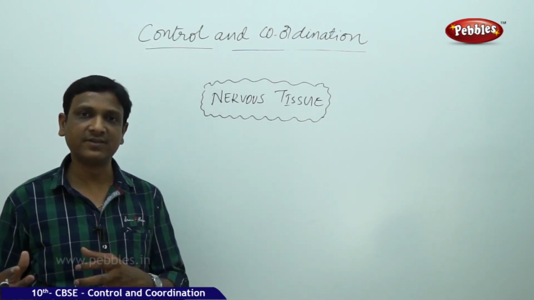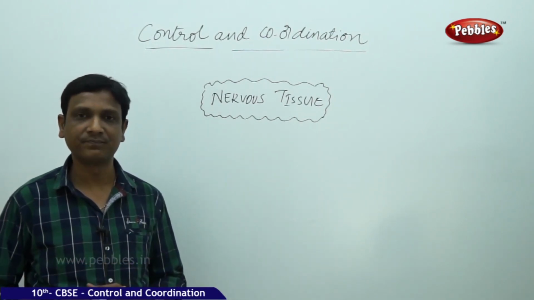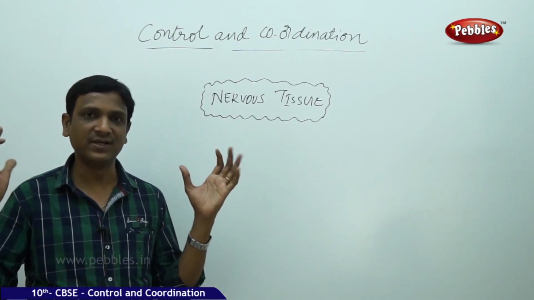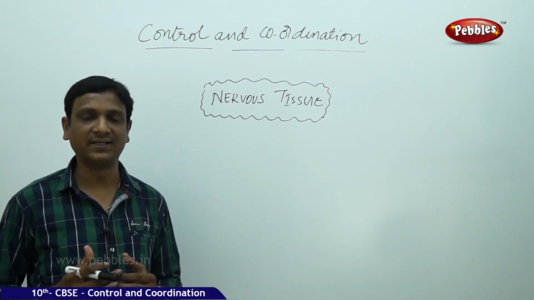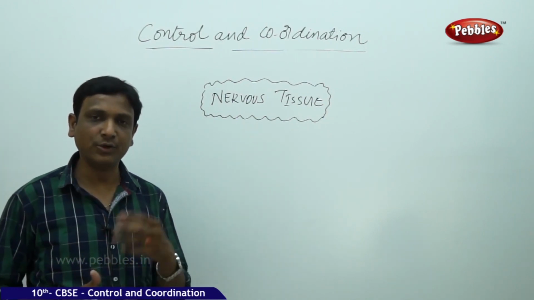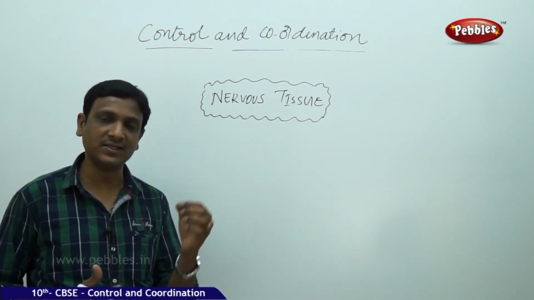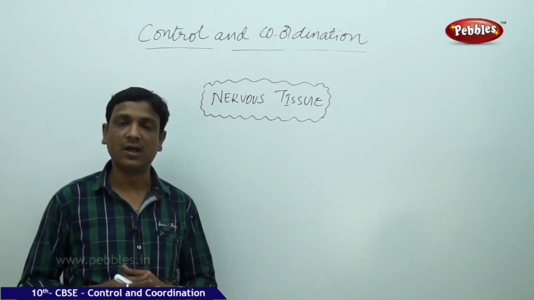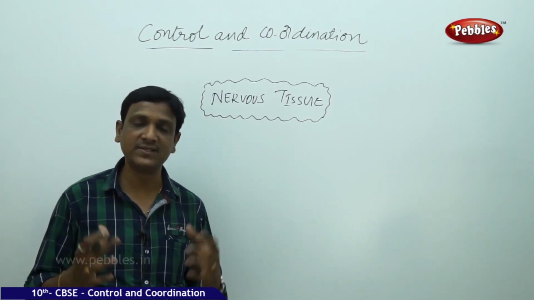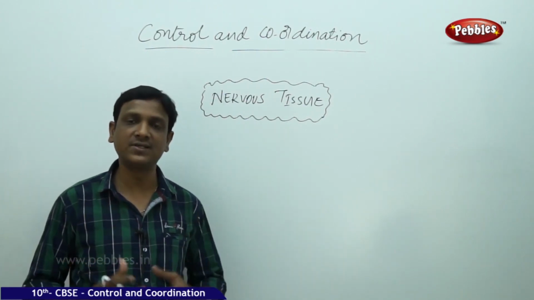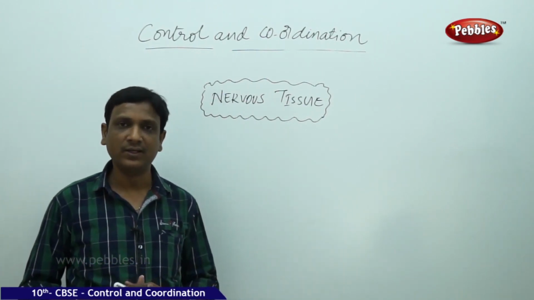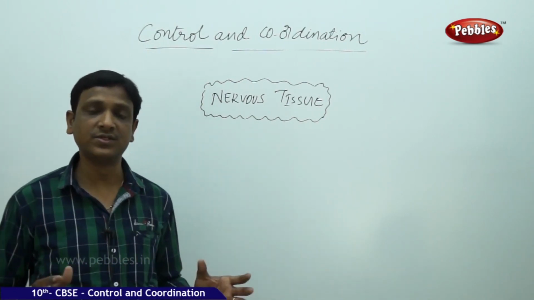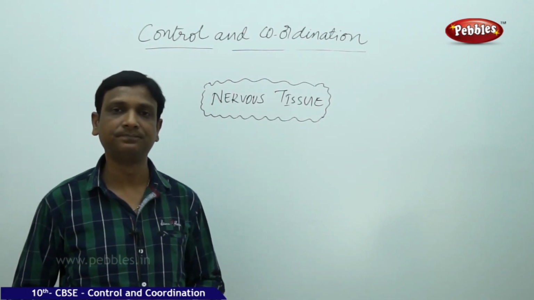But how is this nervous tissue connected to your nose? You say that sound is loud. You say the sound is very low. I can't hear that, it is not audible. How do you say that? How do you identify that the sound is very low, or very high or loud? How do you identify the sound is so pleasant? The music is so pleasant. How do you identify? If I put a question to you, you may say that it is because of my ear. The sounds are so pleasant, so beautiful.